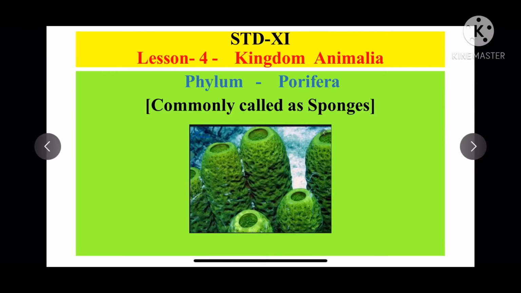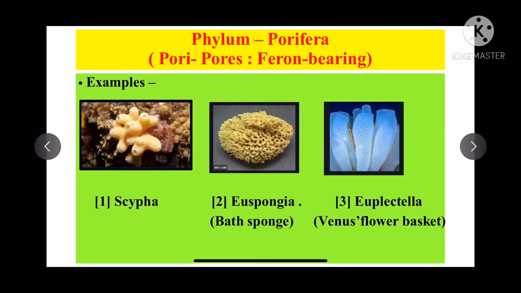Hello students, welcome to standard 11, lesson number 4, Kingdom Animalia. In this, our today's topic is phylum Porifera. These organisms are commonly called sponges. Now let us study phylum Porifera.